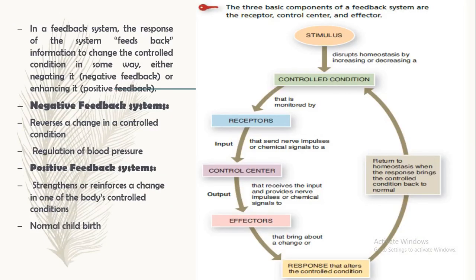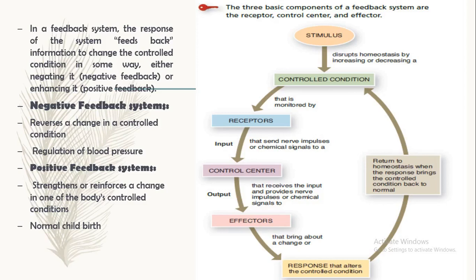Now, in a feedback system, the response of the system feeds back information to change the control condition in some way, either negating it, which means negative feedback, or enhancing it, which means positive feedback. First one is the negative feedback system. They reverse a change in a control condition, for example, regulation of the blood pressure. Next one is the positive feedback system. It strengthens or reinforces a change in one of the body's control conditions.